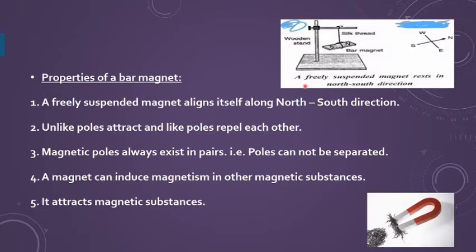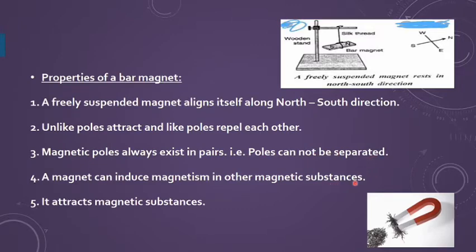If I talk about the bar magnet, I can suspend the bar magnet. All the properties of the magnet can be seen in the bar magnet. It stays, it means your directive property stays always in the north-south direction. Unlike poles attract, while like poles repel each other. Magnetic poles always exist in pairs. Of course, we cannot separate the poles. It means monopoles do not exist.